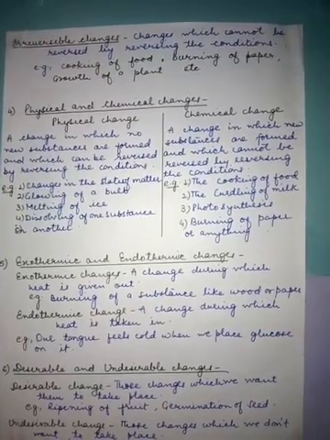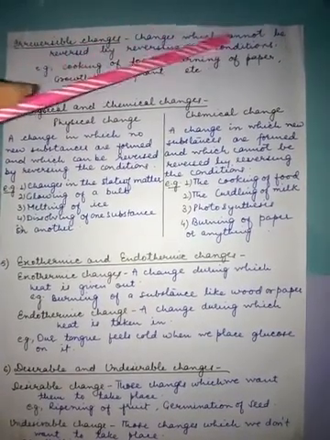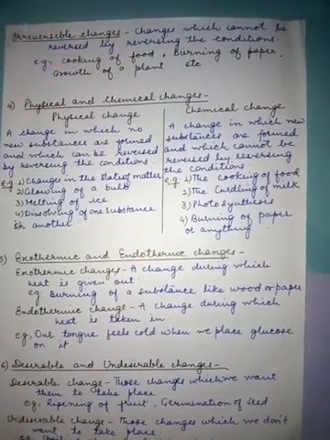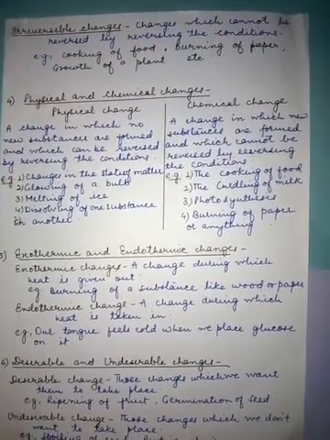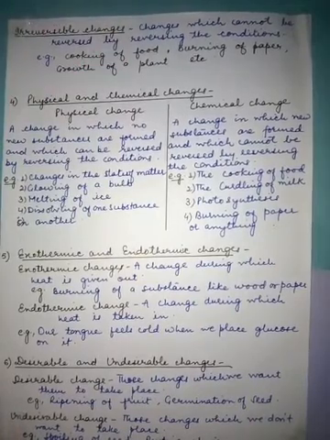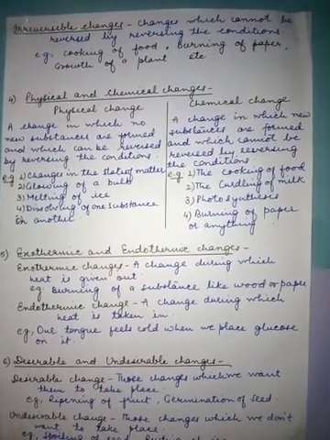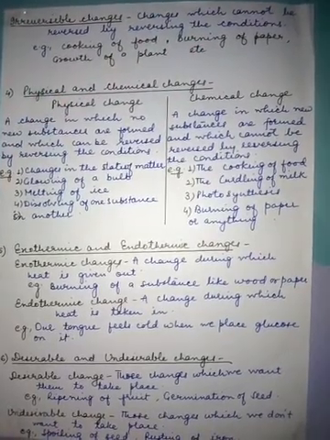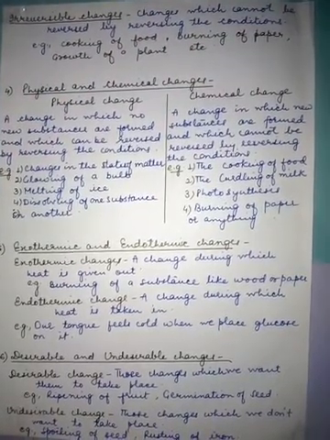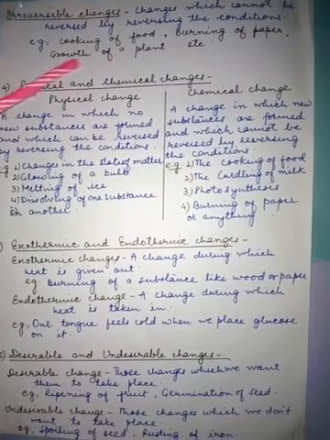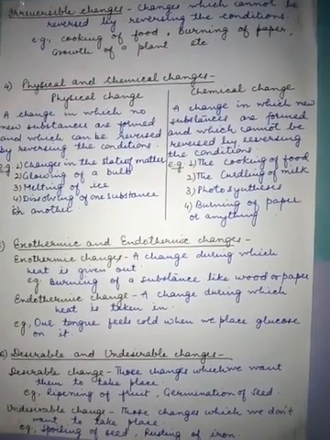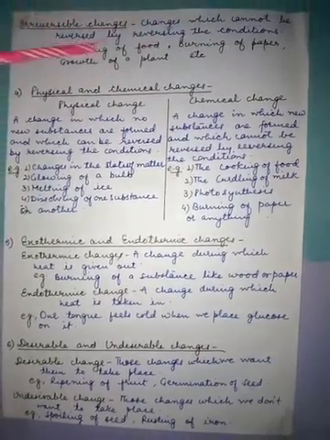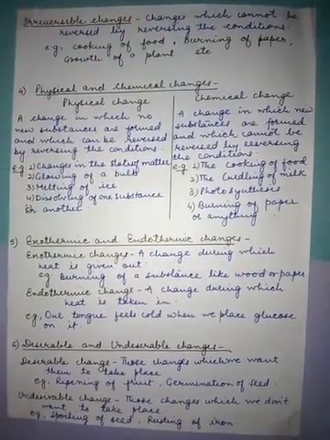Now irreversible changes. These are changes which cannot be reversed by reversing the conditions, meaning that if the change occurs, you will not get that substance back. Like cooking of food: once food is cooked, you cannot get that vegetable back. Like burning of paper: once paper is burned, you will not get that paper back. Growth of a plant, etc. These are changes which cannot be reversed by reversing the conditions.